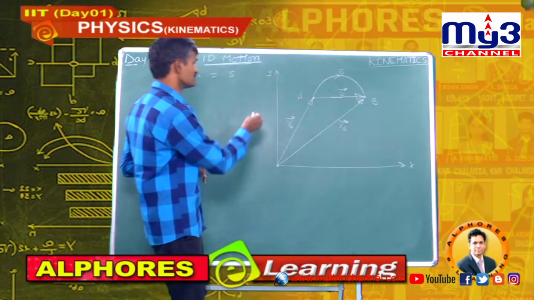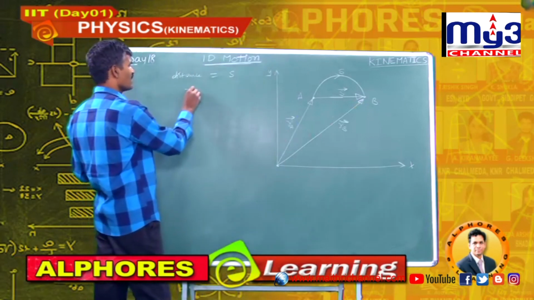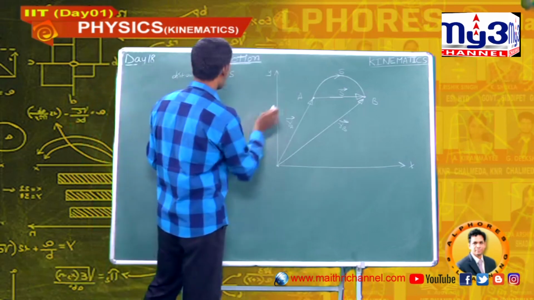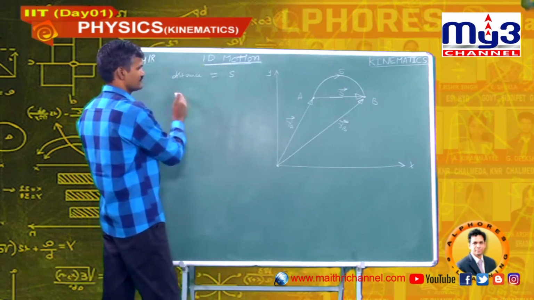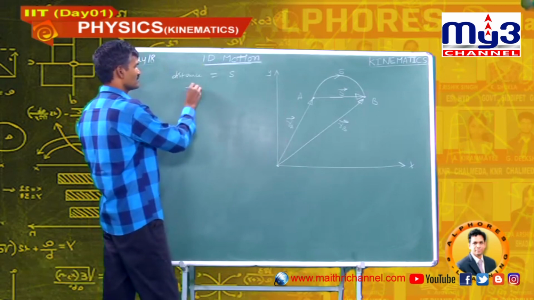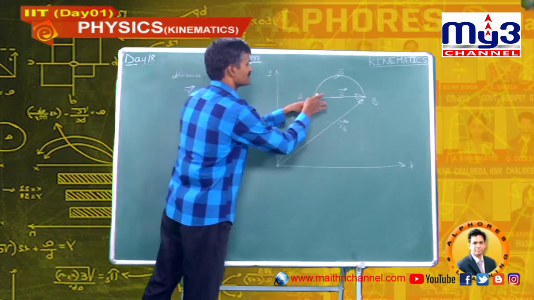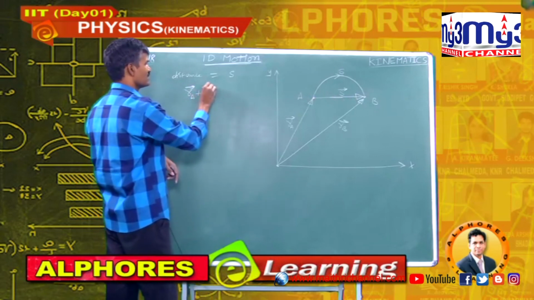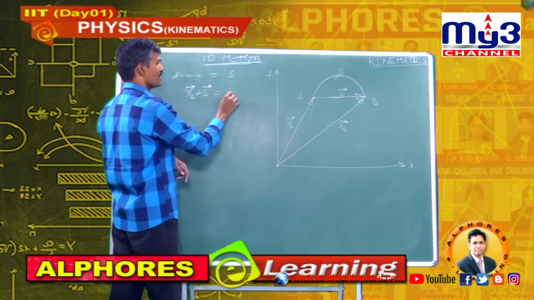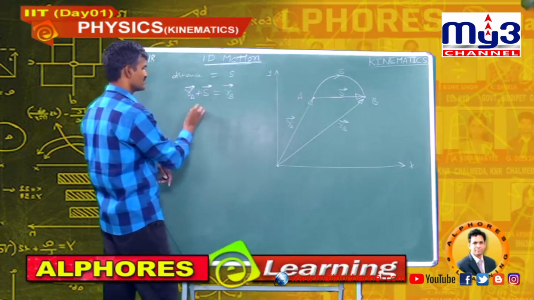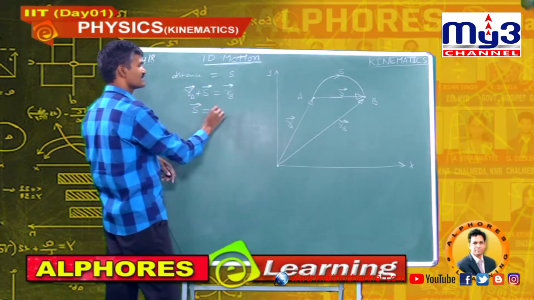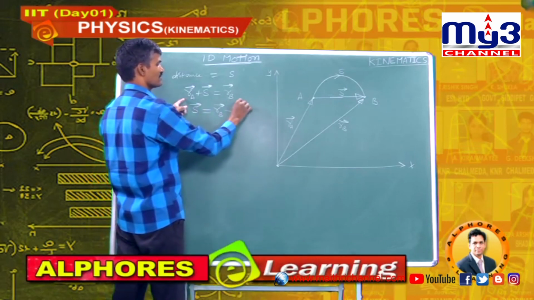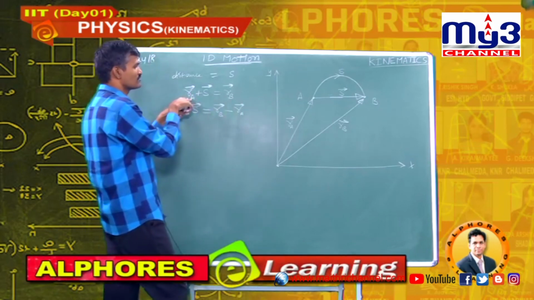So RA bar tail head, next tail head, that is plus s bar, is equal to RB bar. So this displacement vector s bar is RB bar minus RA bar, because I am taking this RA bar to the right side.